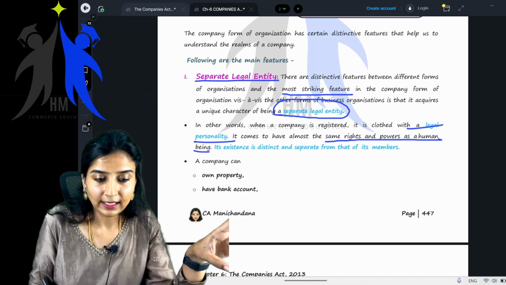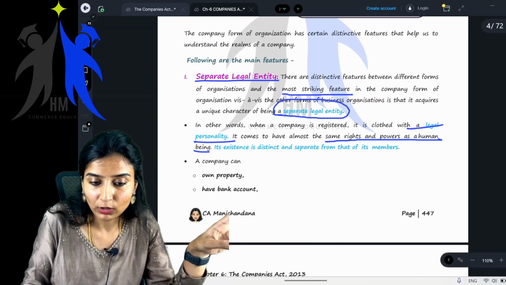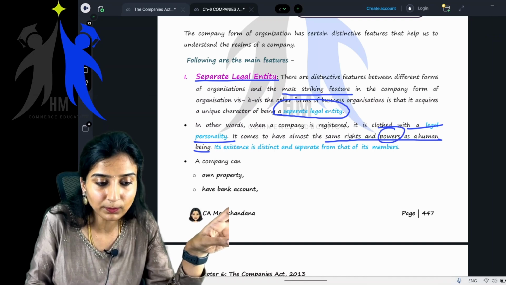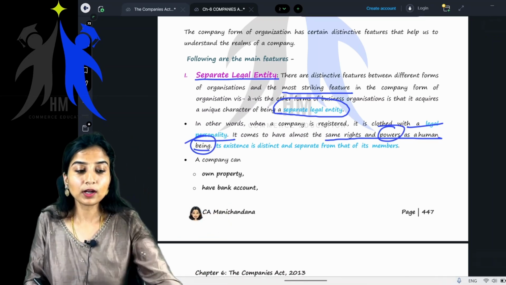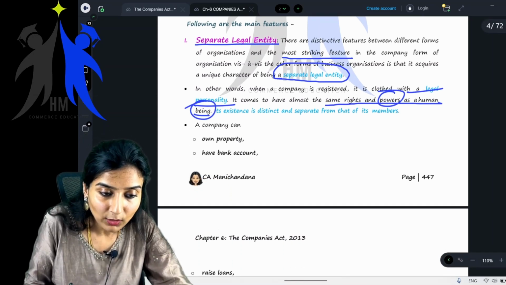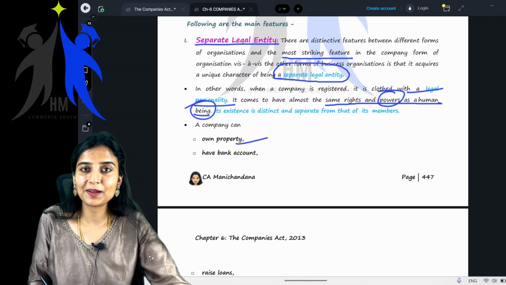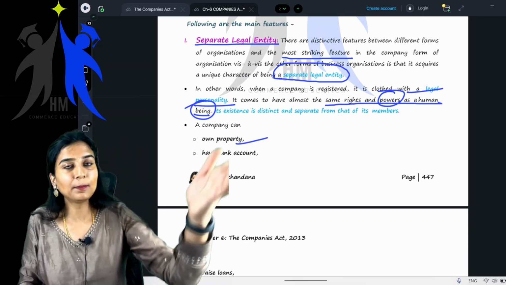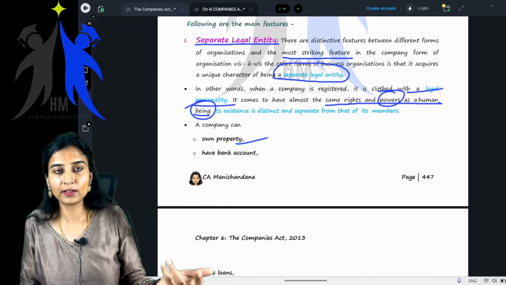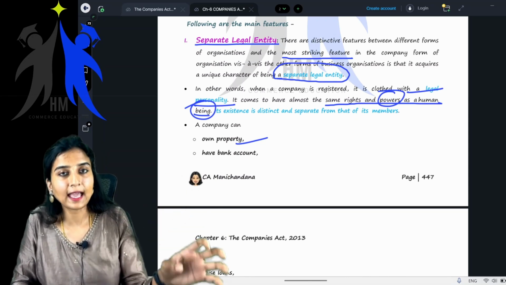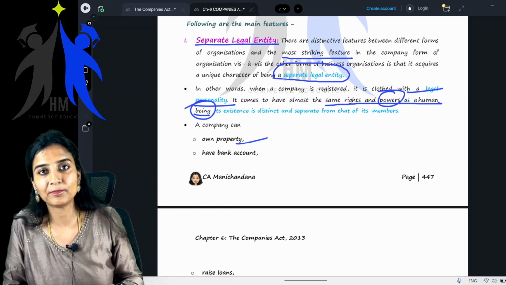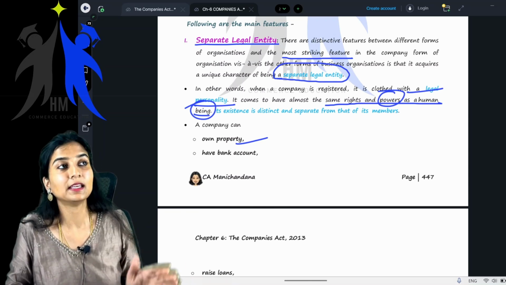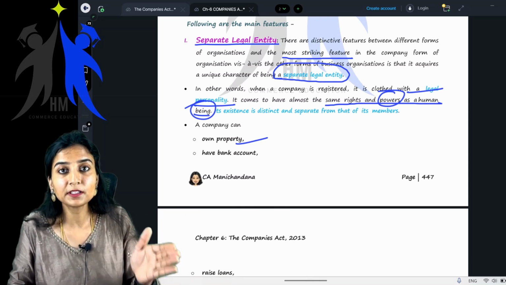Getting it? See, they're telling what? It comes to have almost the same rights and powers as a human being. Meaning what? Meaning the company can own property. Yes, a company can own property. For example, a land and building can be in the name of a company, not the members of the company, in the name of the company itself.